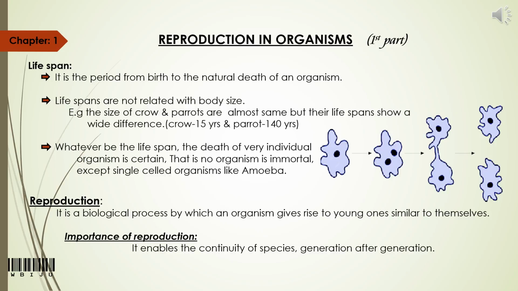And this reproduction is an essential life process because it helps in the continuity of species as well as the survival of species. If human beings stop reproducing, human beings may become extinct. That means reproduction is essential for the continuity of species.